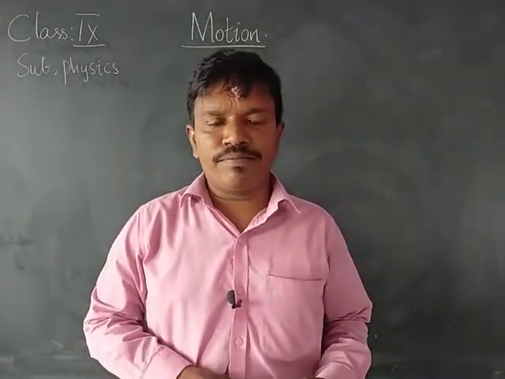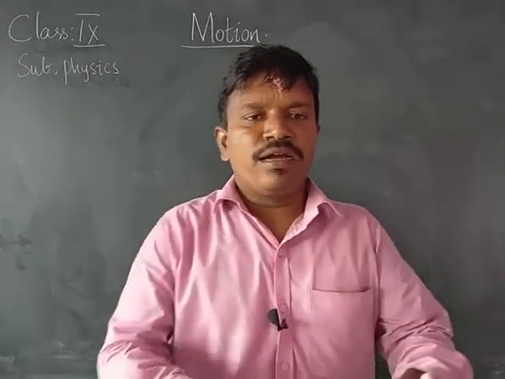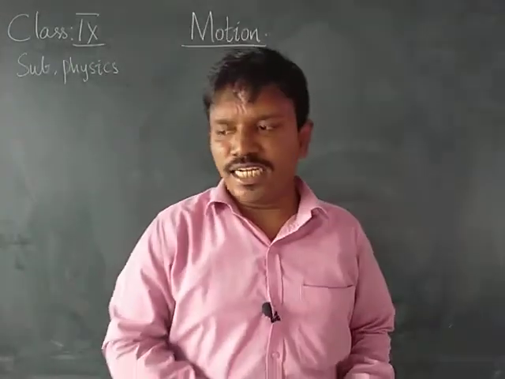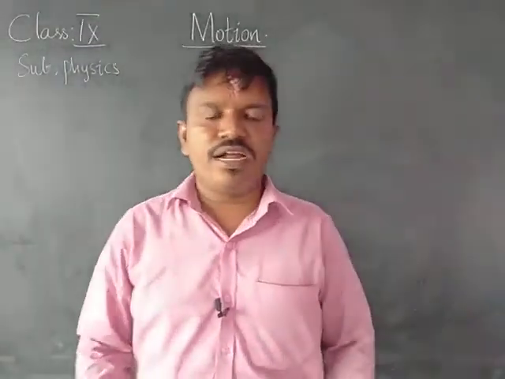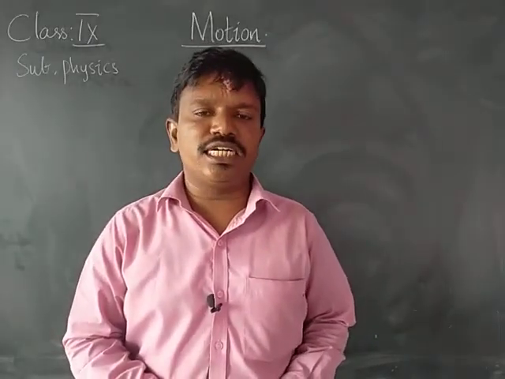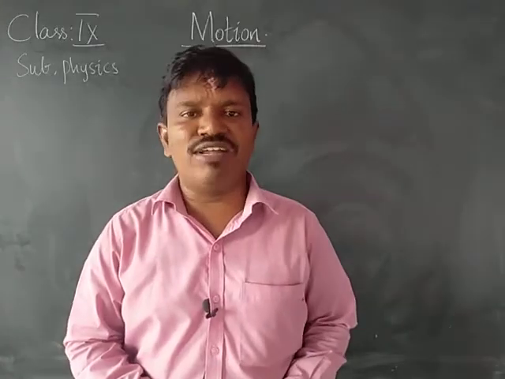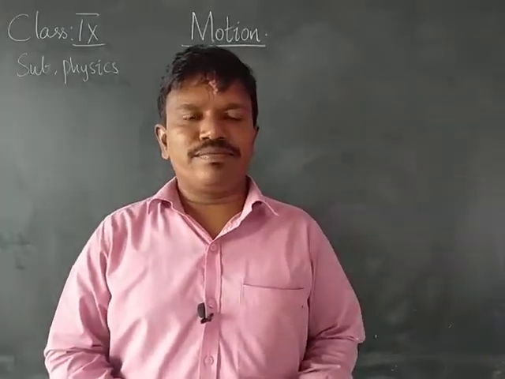In the previous class, we learned about speed and velocity. We learned about the different speeds, that is the instantaneous speed as well as the average speed. And in the same way, we learned about the different types of velocities, that is the instantaneous velocity and the average velocity.